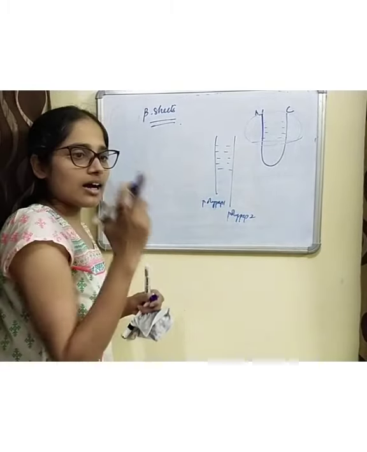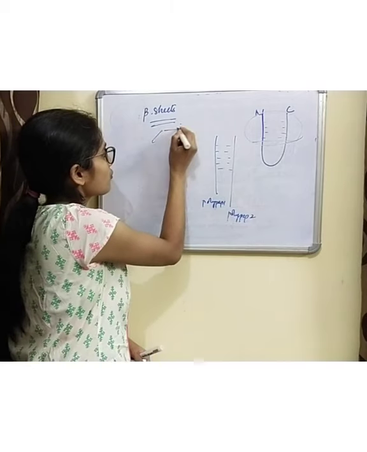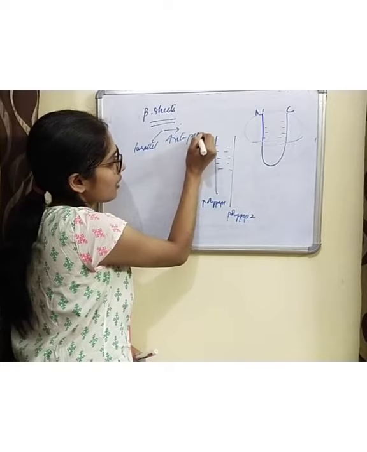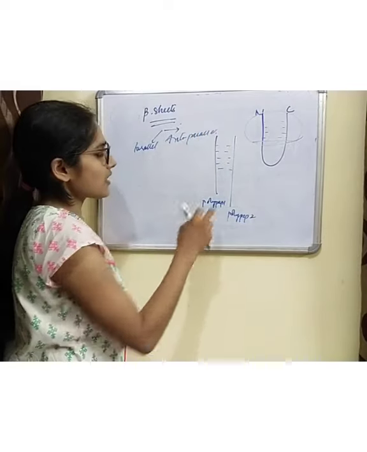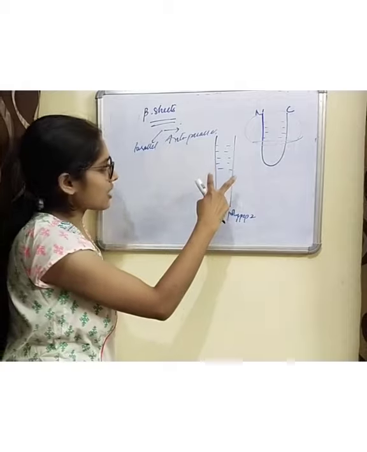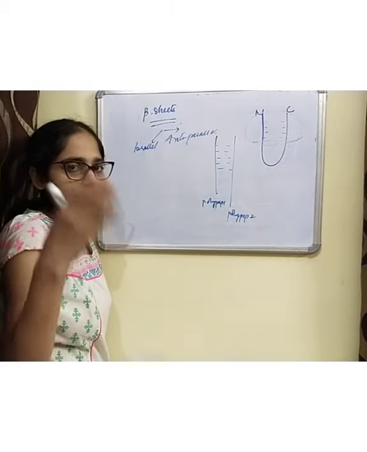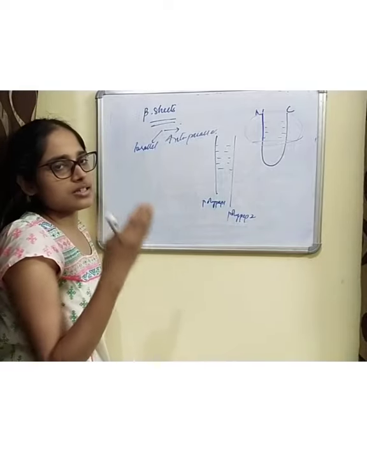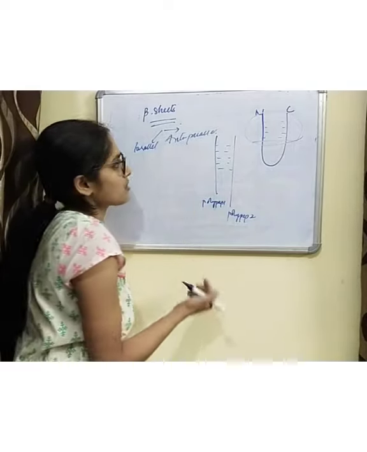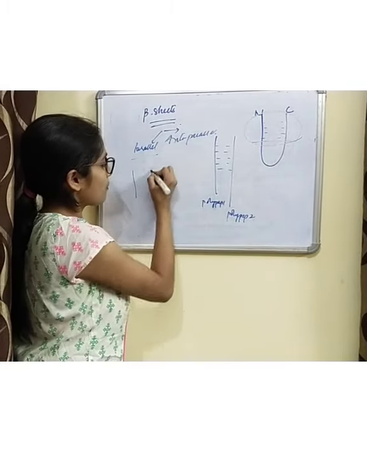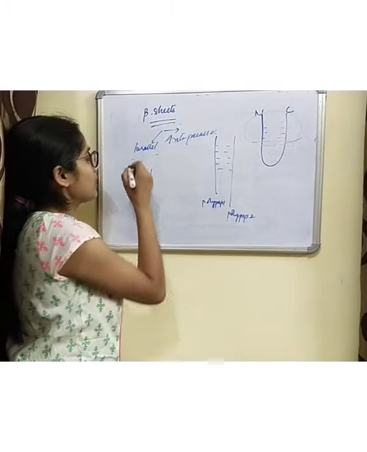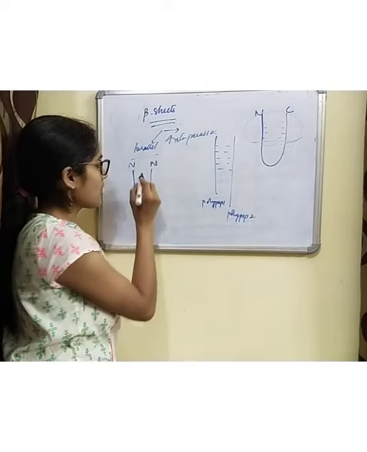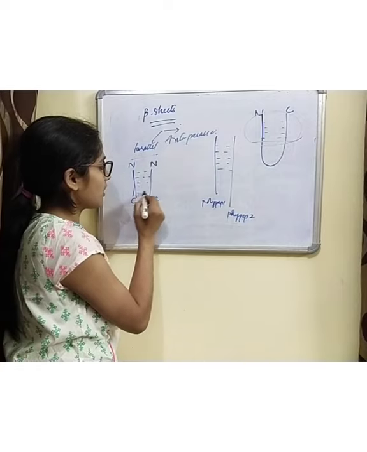Now these beta sheets could be of two types, parallel or anti-parallel. Parallel means if there are two polypeptides involved, they have the same orientation. Same orientation means their N terminus and C terminus lie on the same side, in the same direction, and hydrogen bonds are formed. This is a parallel beta sheet.